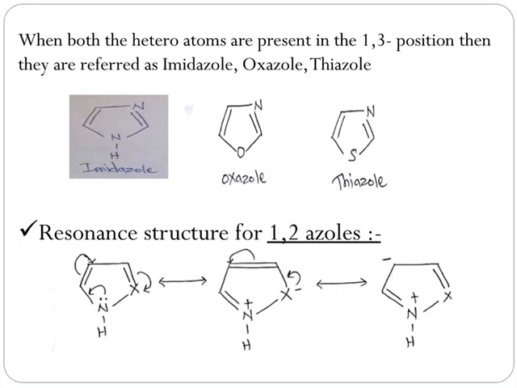Look at the resonance structures of 1,2-azoles. Resonance structures are 2 or more forms of a molecule having same chemical reactivity, but the electrons get circulated in the ring differently. Having multiple valid resonance structures makes a molecule energetically more stable.